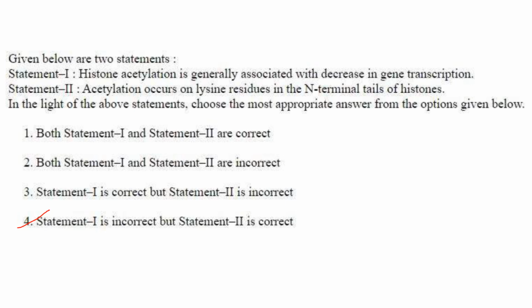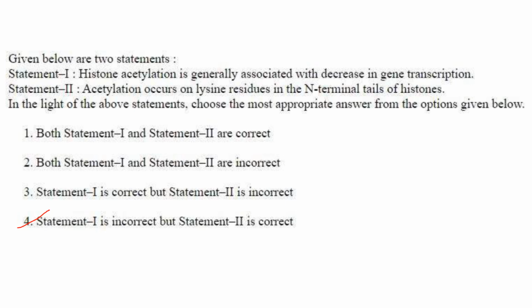Then given below are two statements. Statement 1: Histone acetylation is generally associated with a decrease in gene transcription. That is incorrect. Histone acetylation is associated with an increase in gene transcription, not decrease, because acetylation relaxes the chromatin structure, and as a result it becomes more accessible to transcription factors and other regulatory proteins, thereby increasing gene expression.